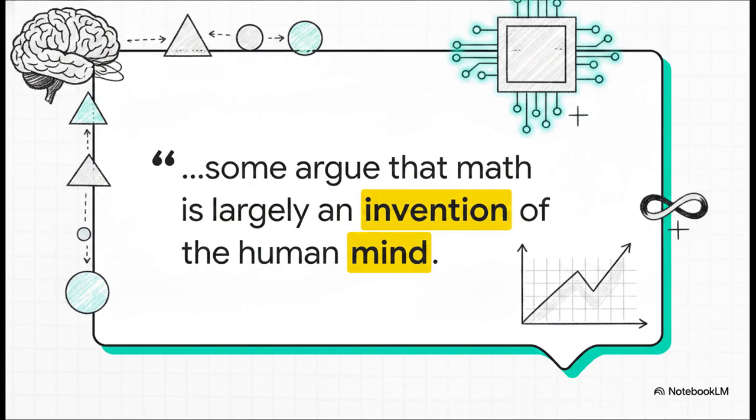The AI generates: "On the other hand, some argue that math is largely an invention of the human mind. Mathematical principles are based on logical reasoning." Look at that. It perfectly pivots to the opposing argument, maintaining the exact tone and flow of that first paragraph. This right here is undeniable proof of how this incremental, step-by-step method produces a coherence and high-end quality that a massive one-shot prompt almost never achieves.